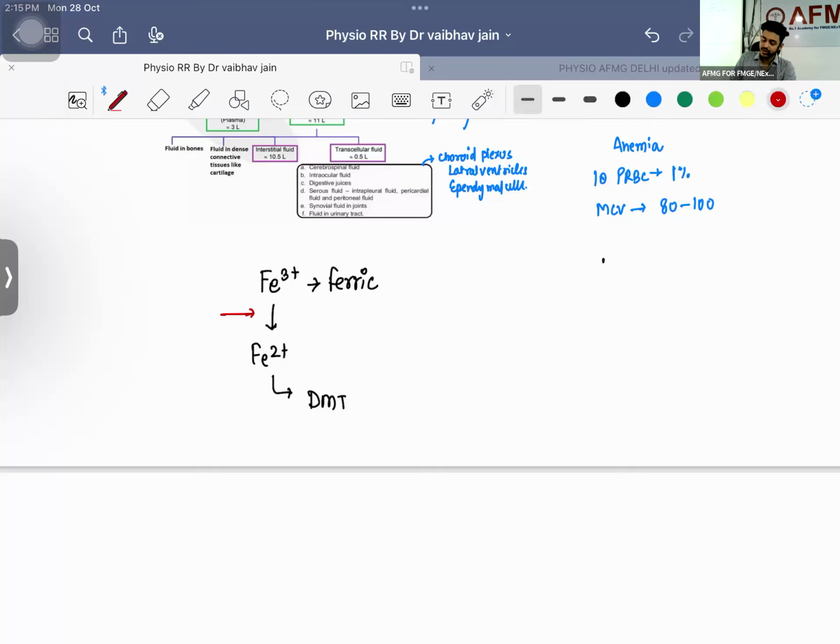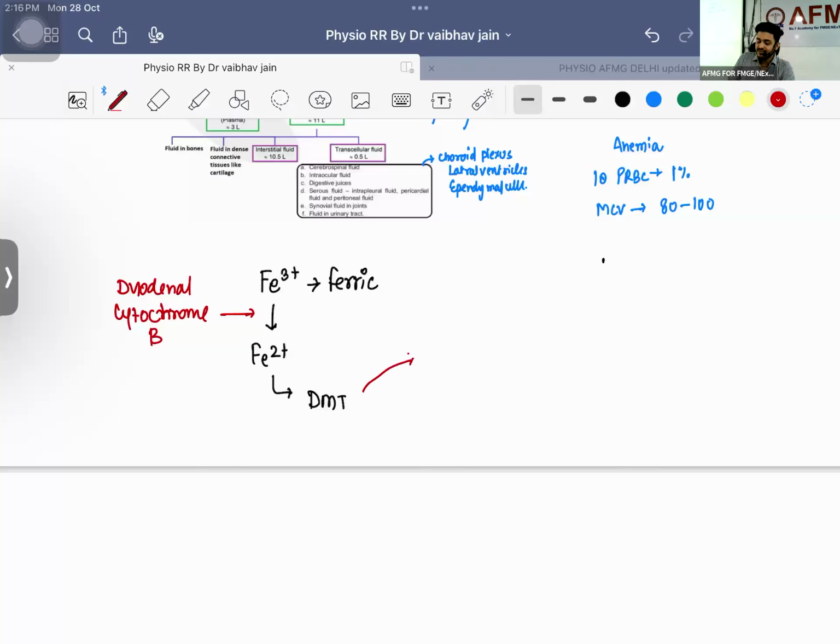This was also a question. Duodenal cytochrome B is the enzyme which converts Fe3+ into Fe2+. Then only this Fe2+ can enter into the duodenal cell with the help of the divalent metal transporter.